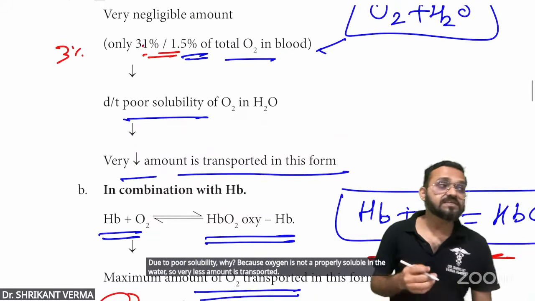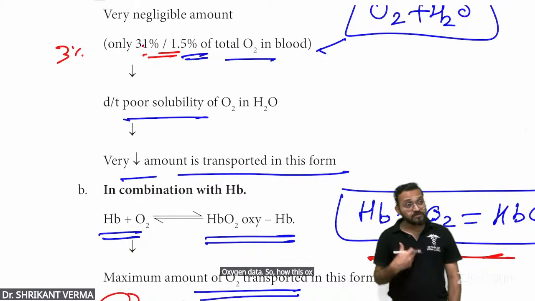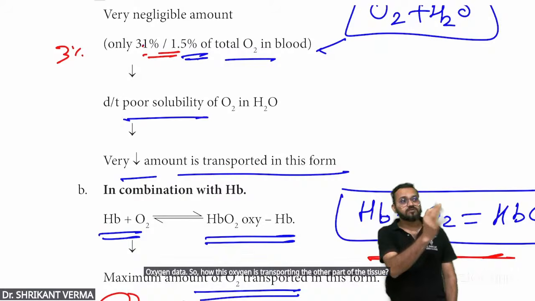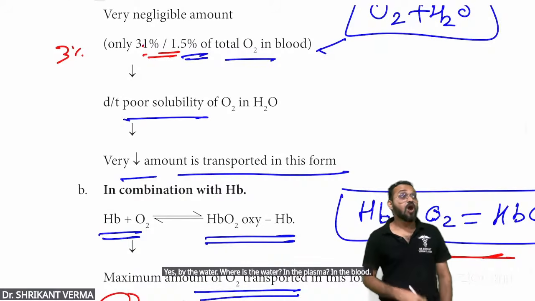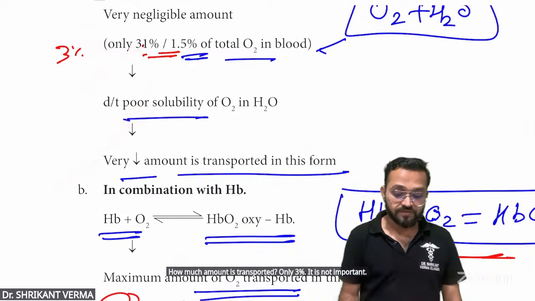हम लोग सांस ले रहे हैं ना, ऑक्सीजन जा रहा है. So how this oxygen is transporting the other part of the tissue? Yes, by the water. Where is the water? In the plasma, in the blood. How much amount is transported? Only 3%. It is not important. नहीं सर, मेरे को याद नहीं करना, छोड़ दो. But yes, now look.